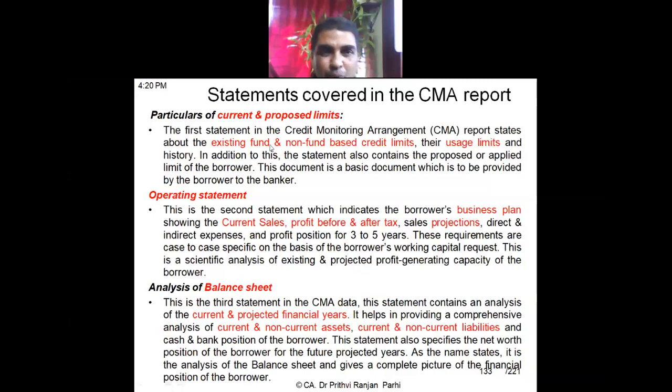Okay, so existing fund and non-fund based credit limits. Do you have any idea what is fund based, what is non-fund based credit limit? No, sir. Okay, when you say it is a fund based credit limit, that means the bank's fund is involved. That means the bank gives money. Suppose a term loan is sanctioned, so the bank will give you money. Or a working capital loan is sanctioned, the bank will give you money. But non-fund based credit means the bank will not give you money. The bank will give you some kind of guarantee or some kind of facility.